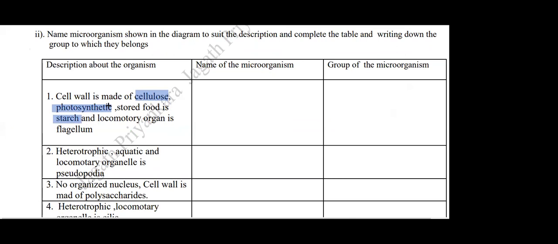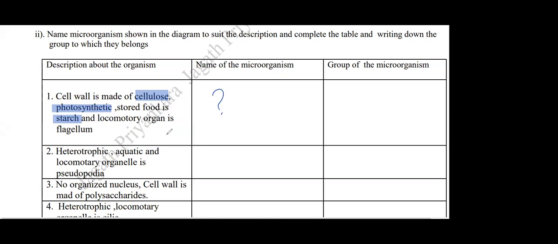Who can tell me the name of the organism which nicely matches this group? All the above are microorganisms. Cell wall made of cellulose, locomotor organelle flagella, and stored food starch. There are two possible answers here. Yes, who can tell me the answer for this one?